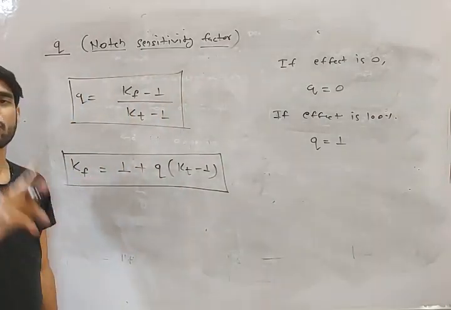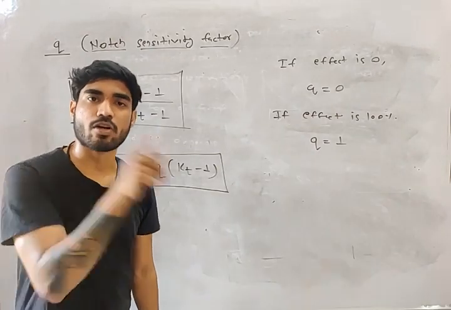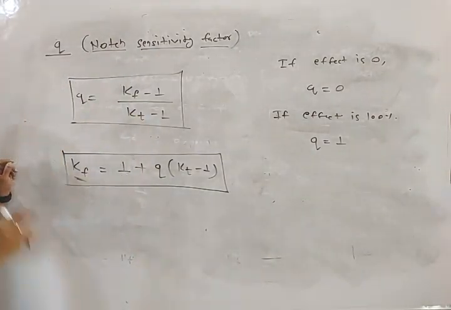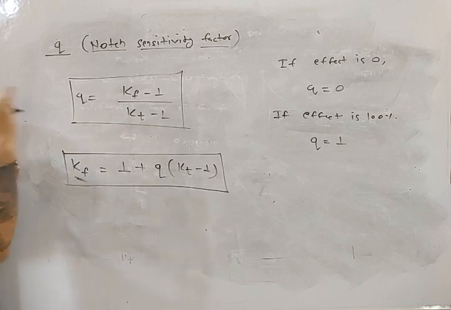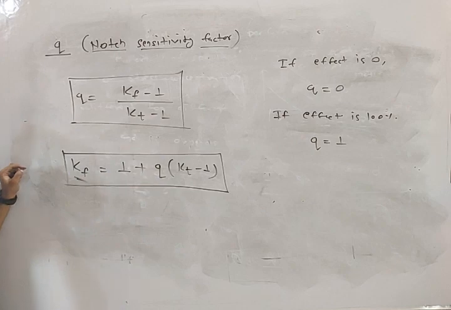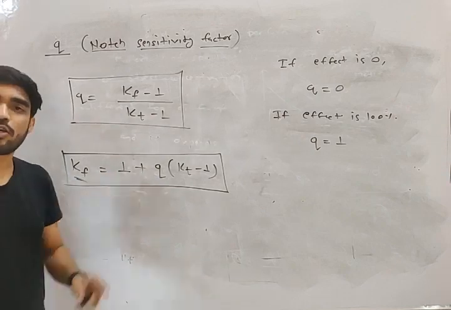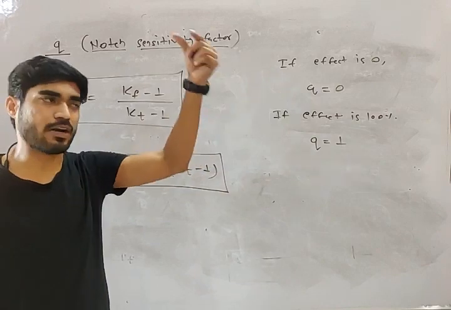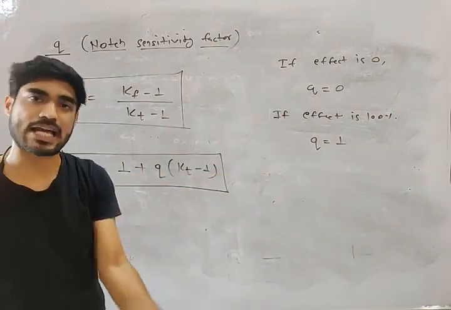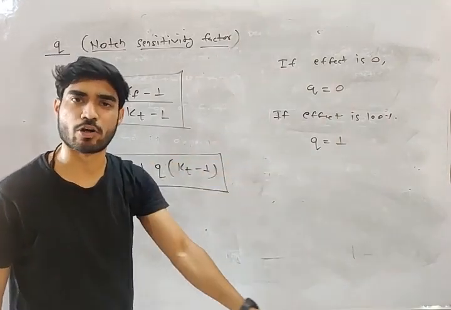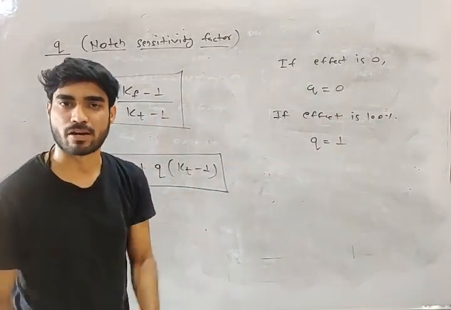If you know the value of Q and the value of Kt, then you can find the value of Kf. I told you, in order to find Kf, we need two things: we need Kt and we need Q. Kt can be found using the graph, and Q will depend upon the material. For different materials, there is a different value of Q. That is also given in the design data book. You don't have to memorize that.